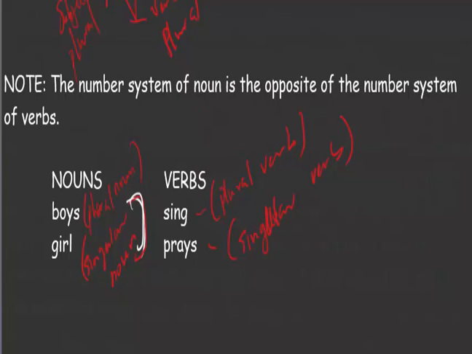So you take notes. You discover that the plural noun has S, but the plural verb has no S. The singular verb has S, and then the singular noun has no S.